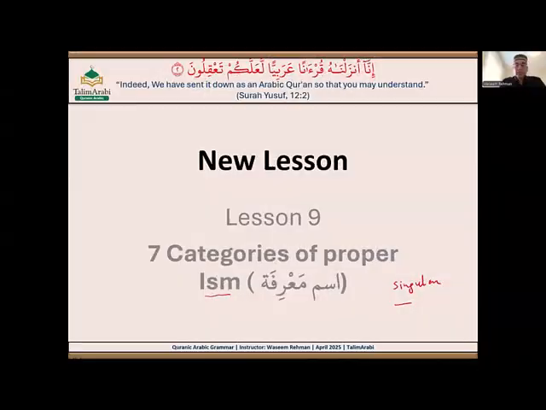So this topic we covered partially. We learned about definite and indefinite nouns, but last time I only talked about al, right? Like if there is a common noun, if you put al at the beginning, it becomes a definite noun. But there are some other categories of definite noun as well. So there are a total of 7 different categories, and an ism can be indefinite or definite. We'll learn those 7 categories today.